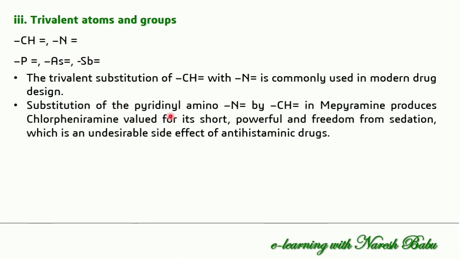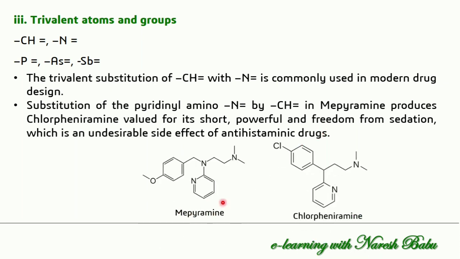The substitution of the pyridinyl amino group by CH in mepyramine produces chlorpheniramine, valued for its short, powerful action and freedom from sedation, which is an undesirable side effect of antihistaminic drugs. Most antihistamines have sedative activity. We decrease this sedation by replacing pyridinyl amino with CH in mepyramine, which produces chlorpheniramine. So chlorpheniramine has a very small sedative effect. This is the structure of mepyramine, and this is chlorpheniramine.